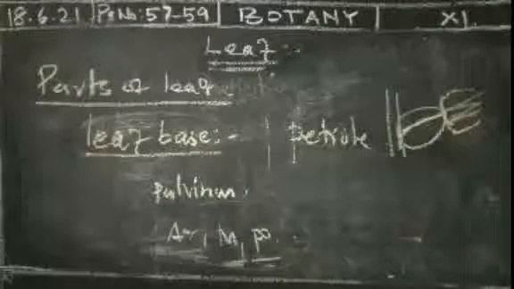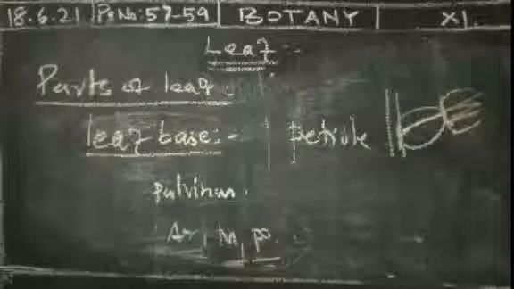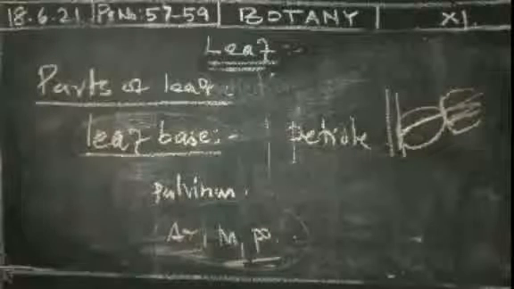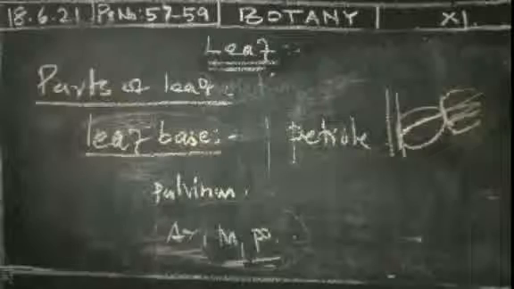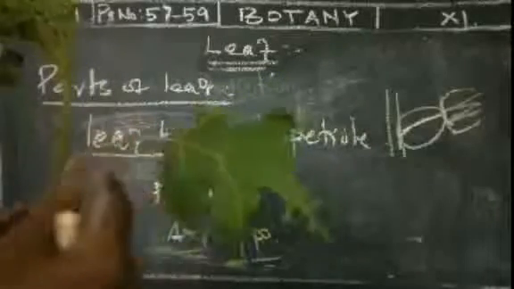In pitcher plant the leaf stalk is present, and the petiole may be cylindrical, subcylindrical or flattened. Leaves with petioles are said to be petiolate. If a petiole is present, that is called petiolate.